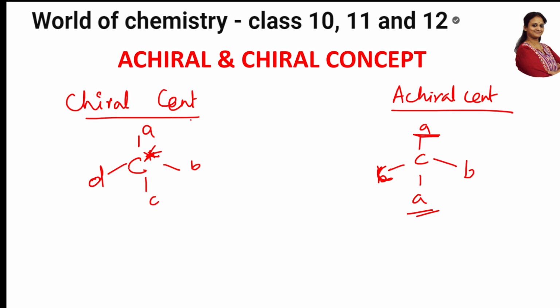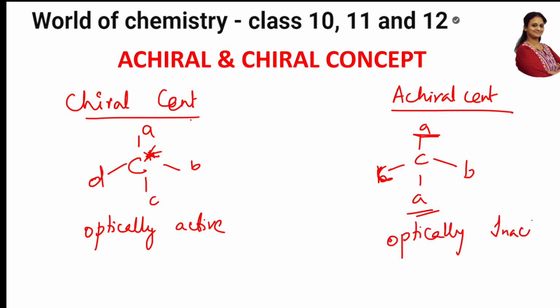Now, if it is chiral center, what is it? If it is chiral center, as I said, these are optically active in nature. They'll rotate the plane polarized light. So you can see the rotation part. That rotation, because of this active center, they show. Here there is no rotation because 2 centers are same. They are optically inactive in nature. This is what they can't rotate, optically inactive. So when they don't rotate, we do not see any variation in the structure.